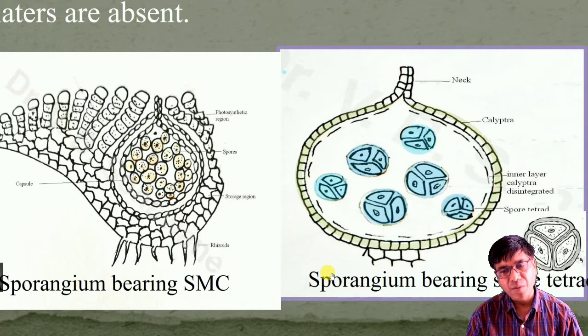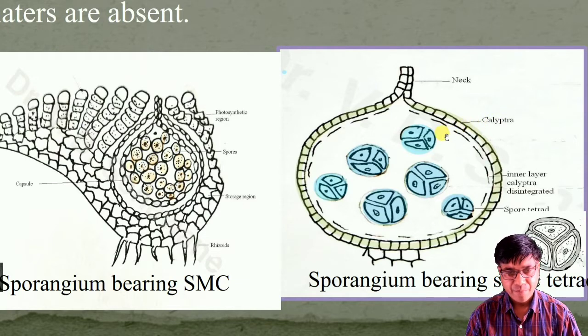Earlier to the formation of spores, the wall of the sporogonium as well as the inner layer of calyptra dissolve, and thus only a single layer calyptra is present outside the spores. In sporogonium, elaters are absent.